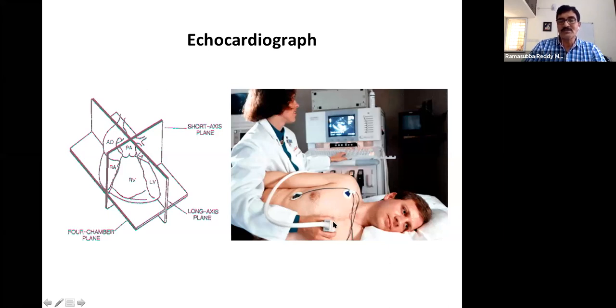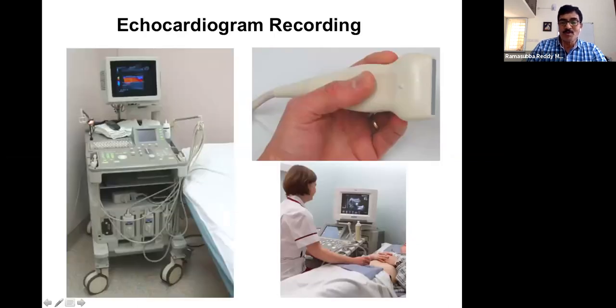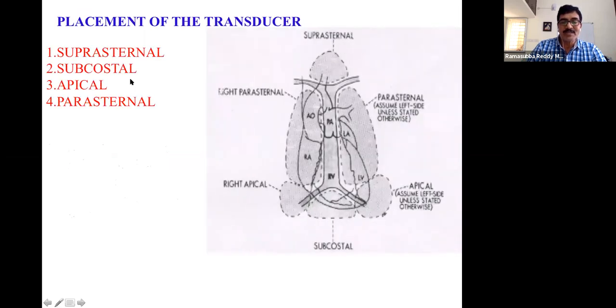And of course, echocardiography is done even for abdominal studies or the structure of the liver and these sort of things. But what I want to bring in here is that we are trying to develop an instrument which can send energy, and based on the reflected energy, we make an image. We can discuss this again afterwards when we go to the imaging modalities. Maybe the probe looks like this, this is the system, and these are the images that we can get, and the placement of this probe.